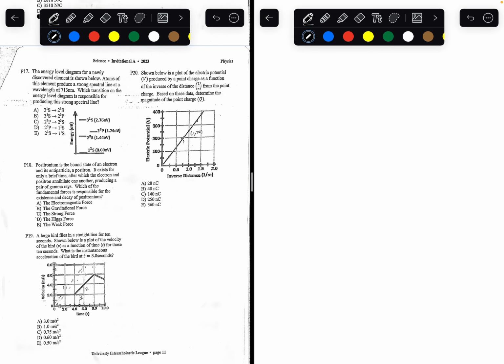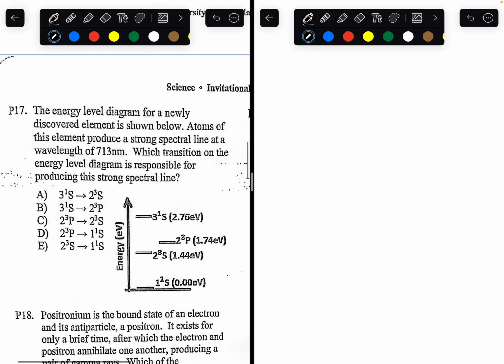Number 17. The energy level for a newly discovered element is shown below. Atoms of this element produce a strong spectral line with a wavelength of 713 nanometers. Which transition on the energy level diagram is responsible for producing this strong spectral line?